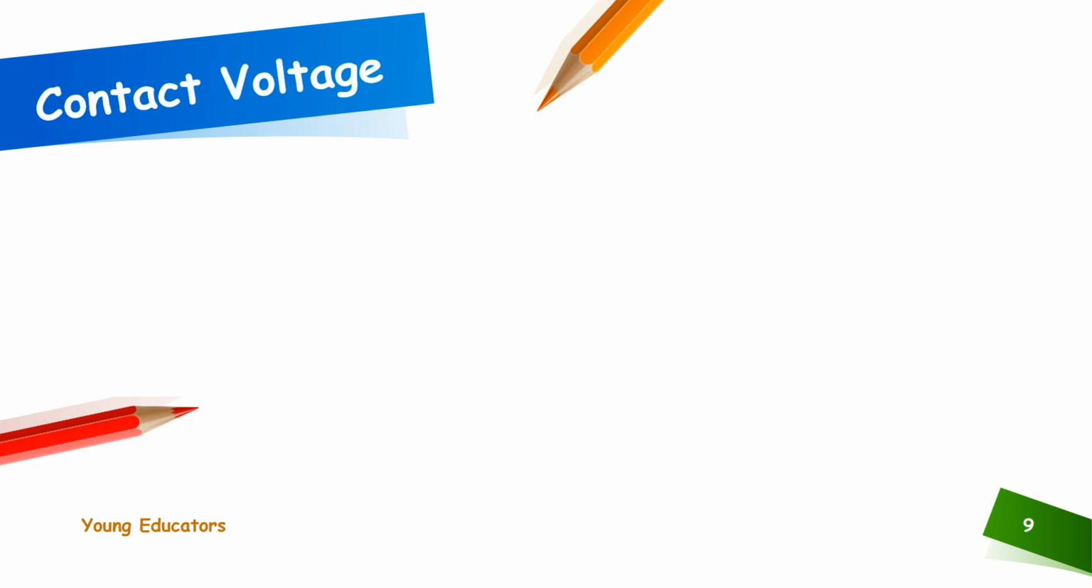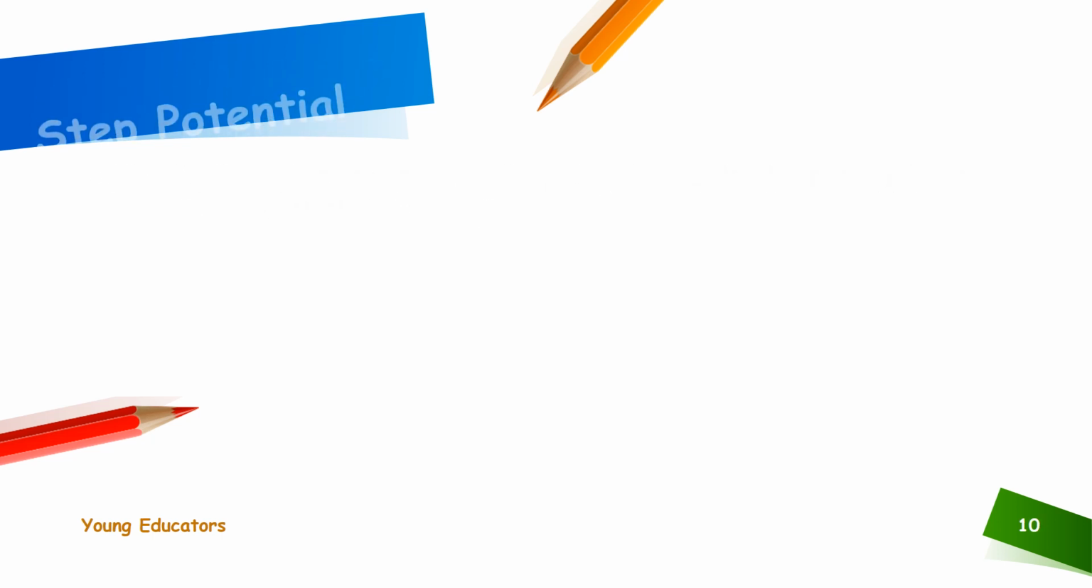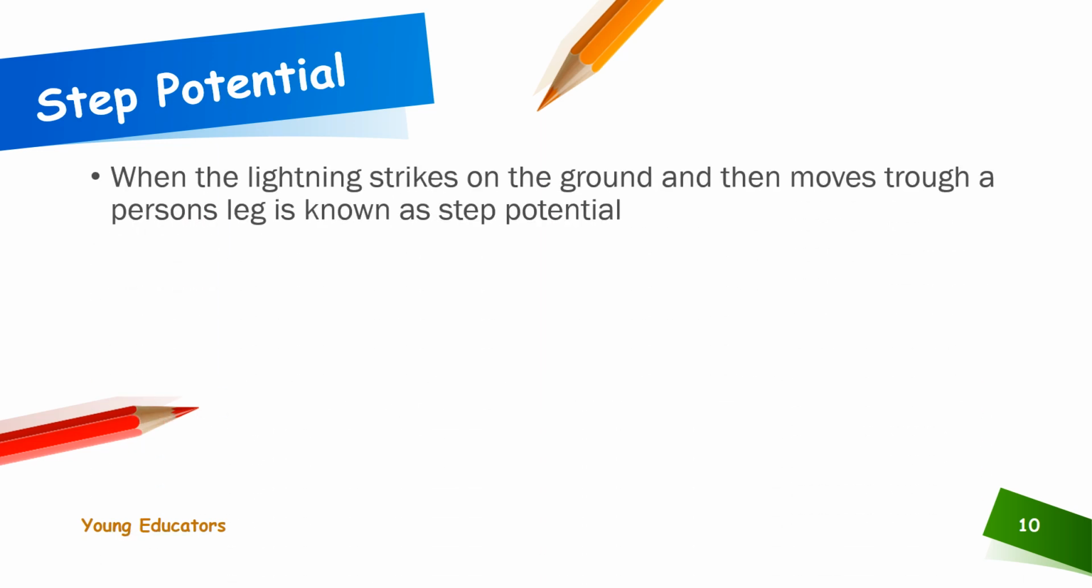Contact voltage: a hit of lightning to a man while using domestic electric appliances is known as contact voltage. Step potential: when the lightning strikes on the ground and then moves through a person's legs, it is known as step potential.